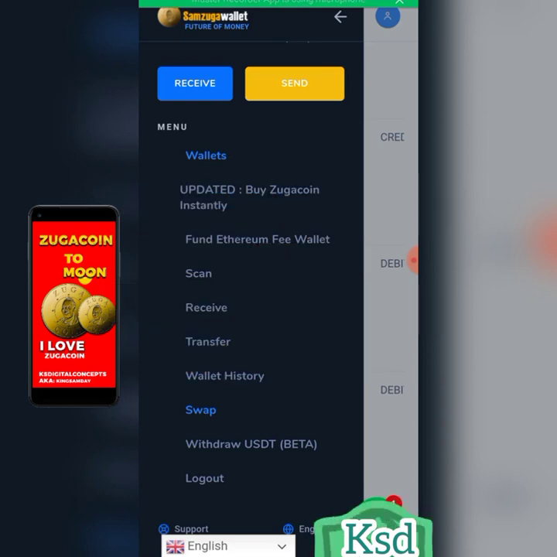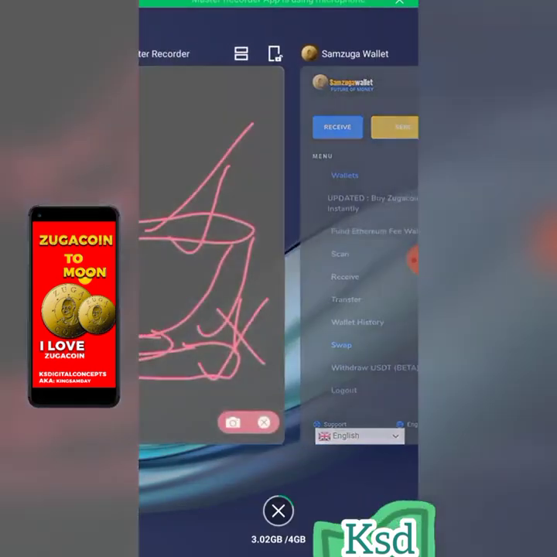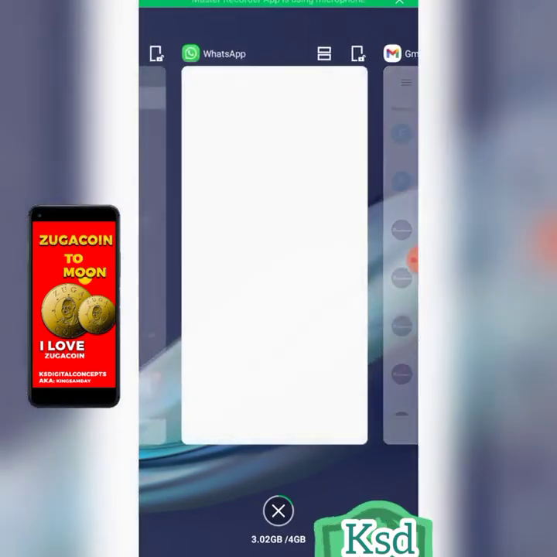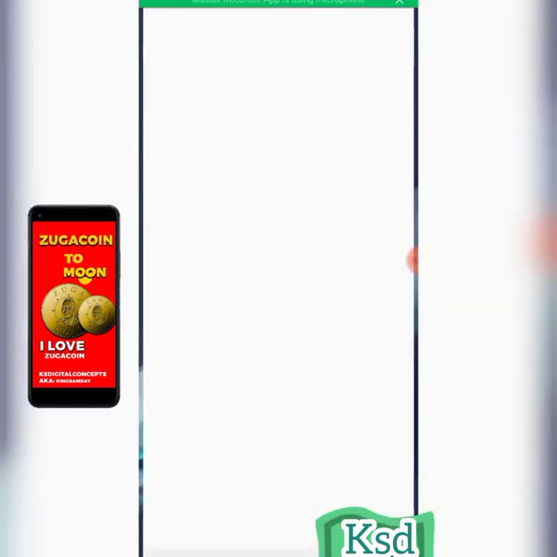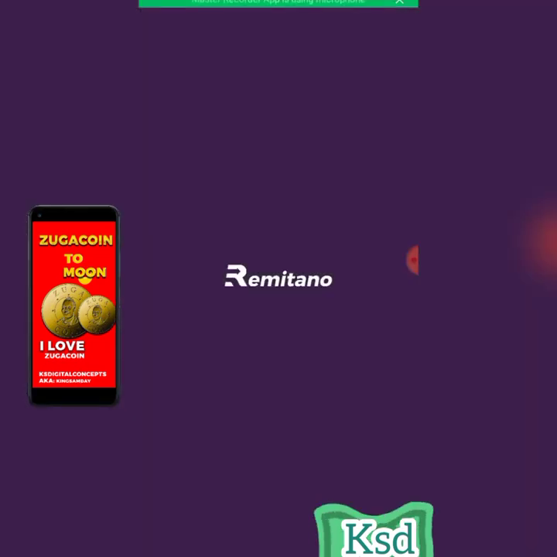Once you have placed your withdrawal and you receive it in your Remitano, you will now sell it off. I will take you through how you can do the process and withdraw it to your local bank account. So let's quickly go back to Remitano. You see Remitano is opening.